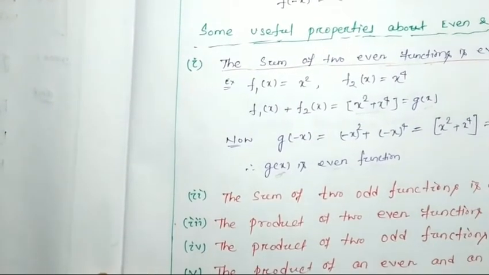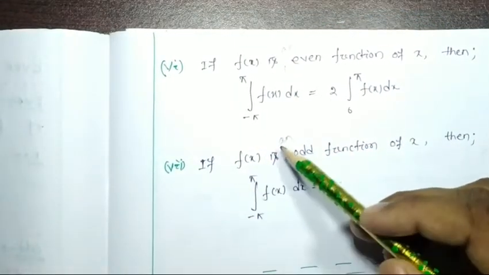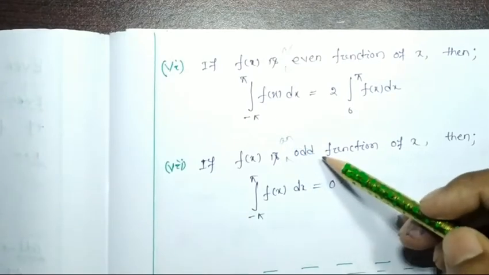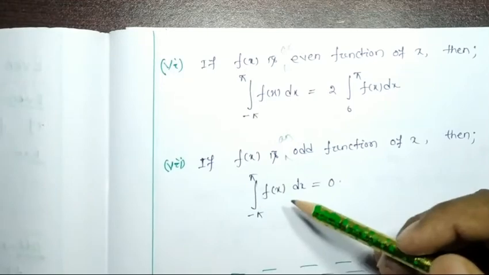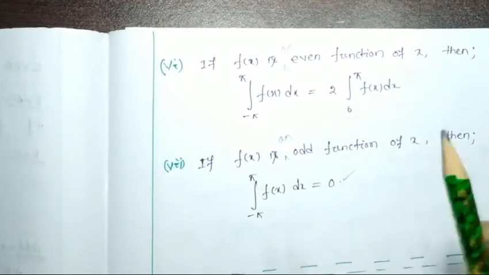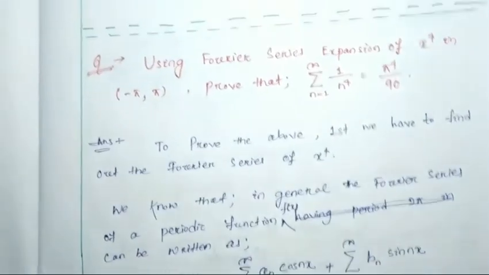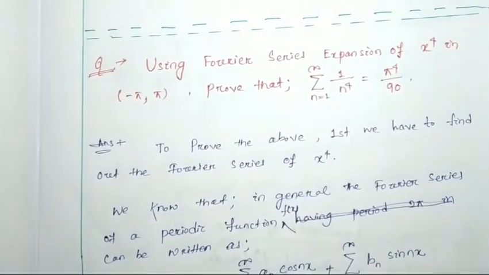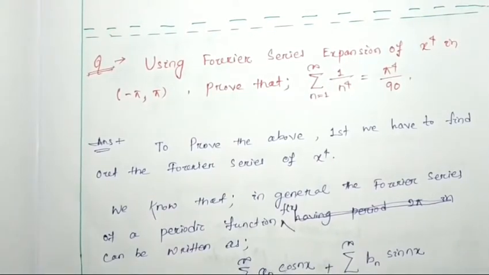Okay, and here in this page another two properties: if f(x) is an odd function of x, then the integral from minus pi to pi of f(x) dx is equal to 0. So these things we have discussed in our last class. If you want, you can pause the video while watching, or you can watch the video first, then once again go through it and pause the video if you want to write the notes.